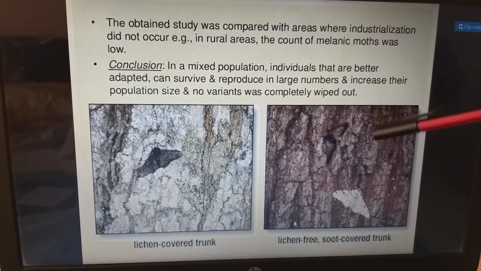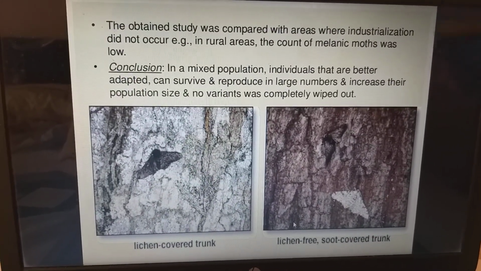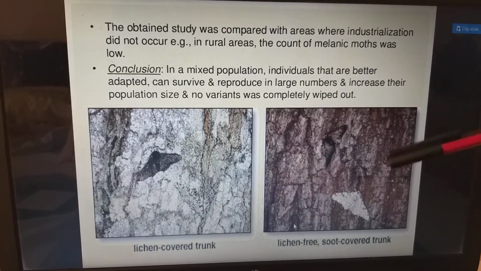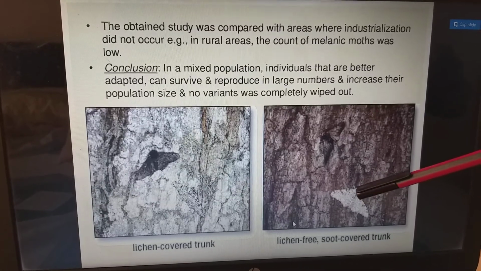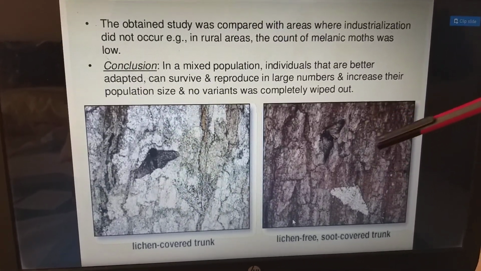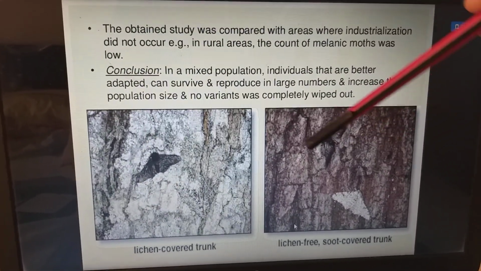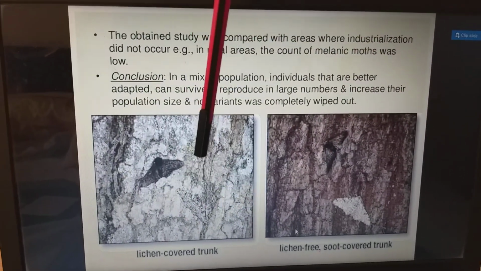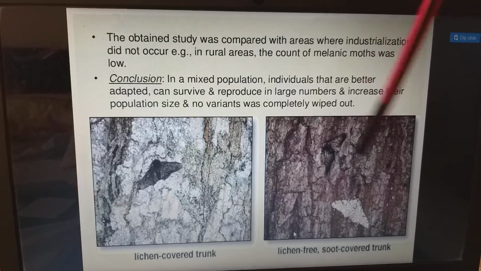And this is the picture of post industrialization, meaning after the industrialization, the predators will see the white moths more than the black because of the industrial dust. Everything is covered on these white lichens. So this is about lichen covered trunk and lichen free soot covered trunk.